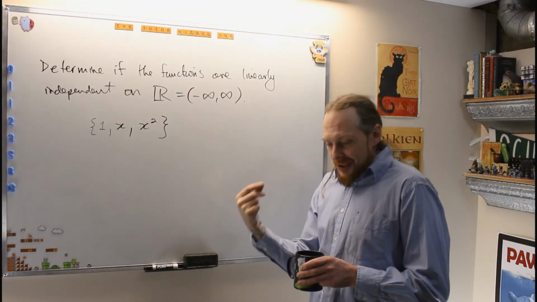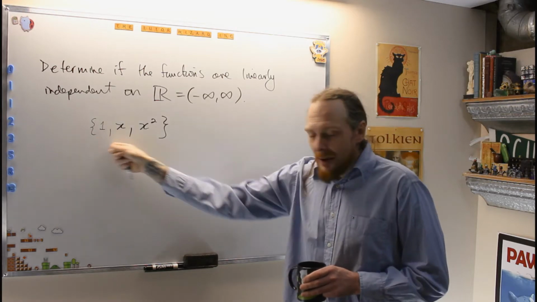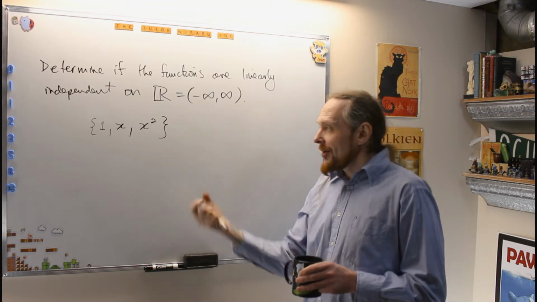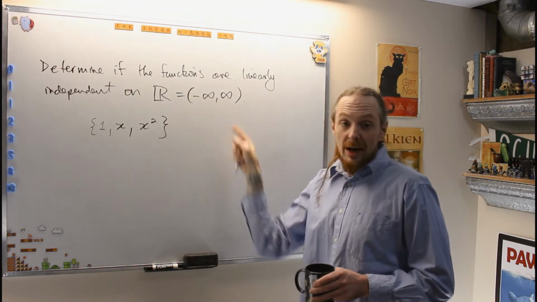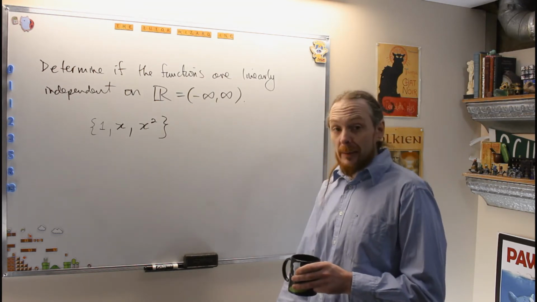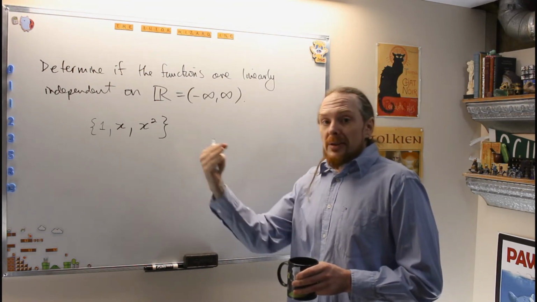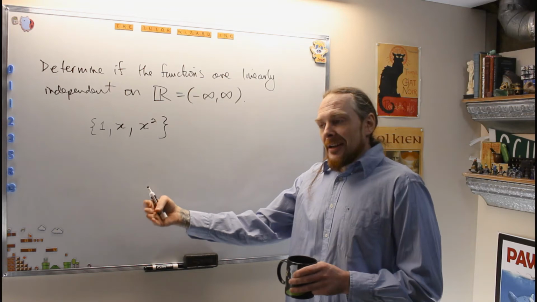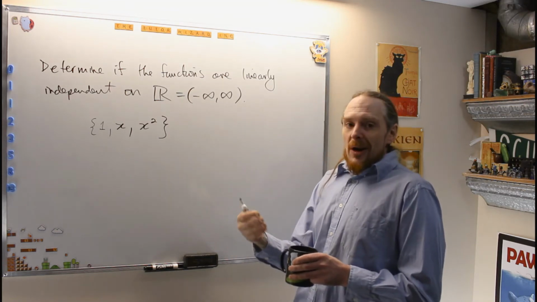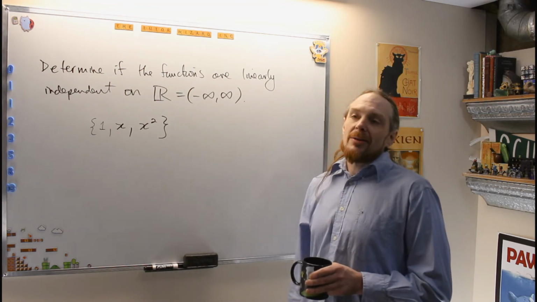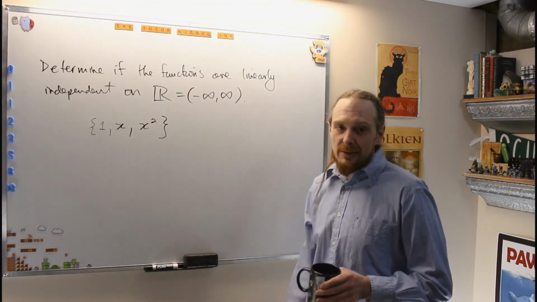and the Wronskian is a function of x that we build from these functions of x. If the Wronskian is non-zero for some number in the interval, and because we're using R, we can pick any number in the real numbers, as long as we can find that the Wronskian is non-zero somewhere, then the functions are linearly independent. The theorem does not say if the Wronskian is zero everywhere, therefore the functions are dependent. There can be counterexamples. Check the textbook. They will usually have at least one.